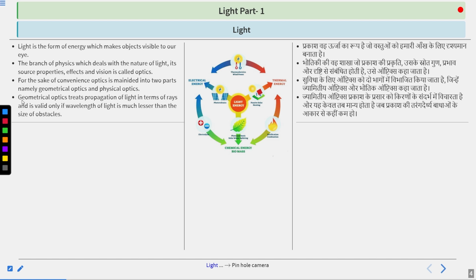That's why we simply term it geometrical optics, where the propagation of light is defined in terms of rays and is valid only if the wavelength of light is much lesser than the size of the obstacle. If the wavelength of light is higher than the size of the obstacle, geometrical optics is not much effective there.